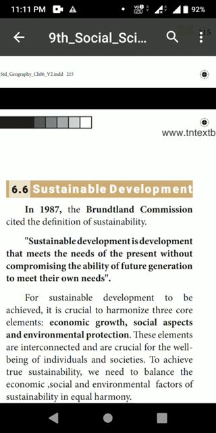So, we want to use our things in a proper manner. So, sustainable development means what? It is the development that meets the needs of the present without compromising the ability of future generations. We should keep for the future also.